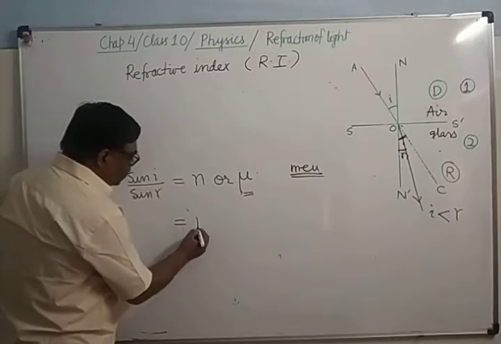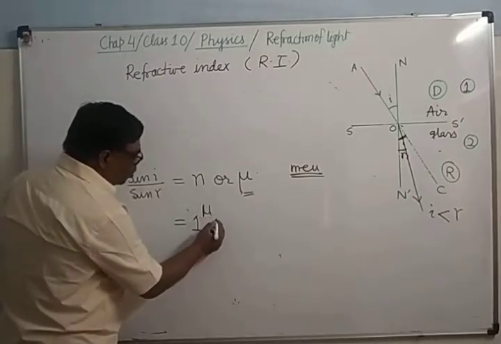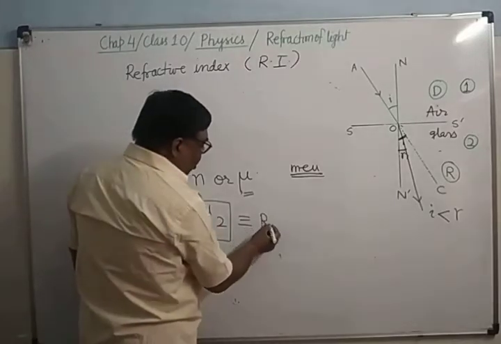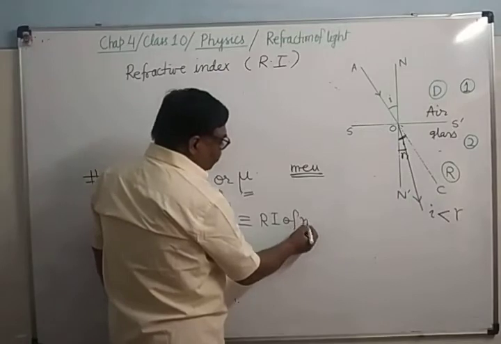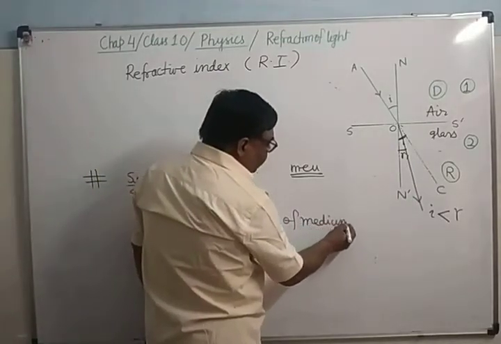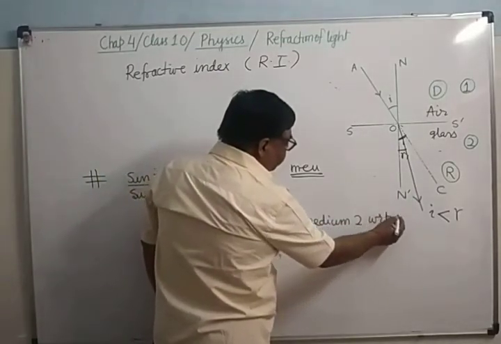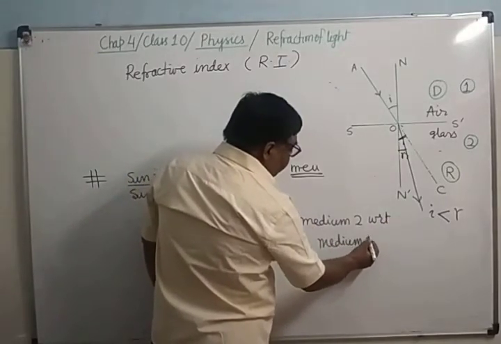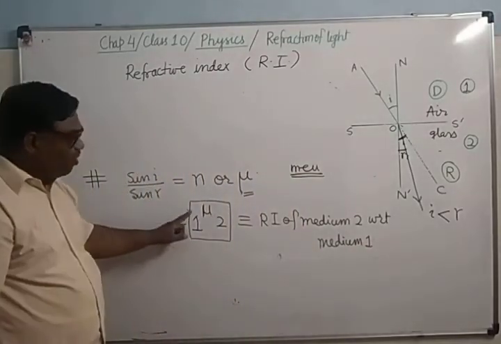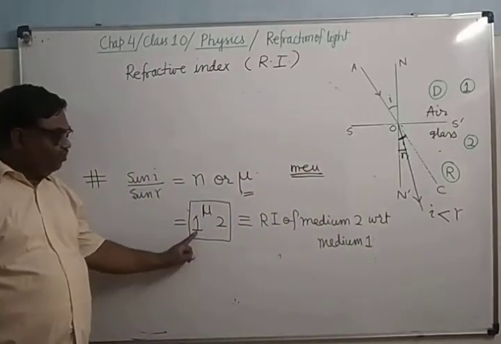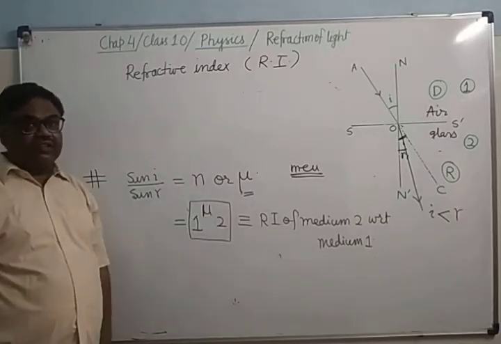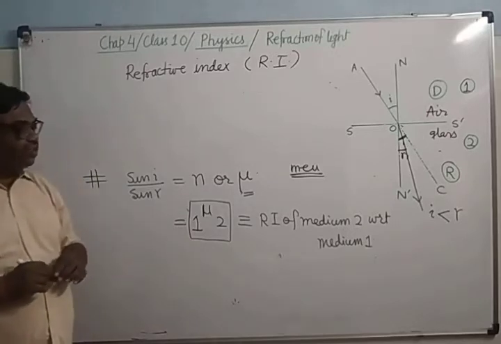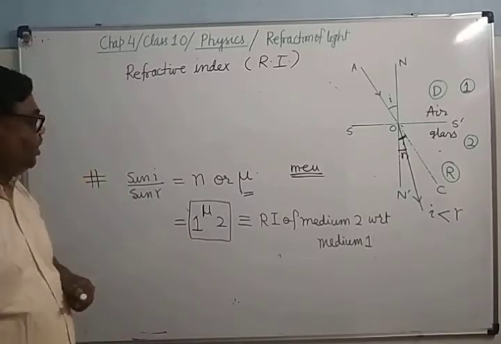How will you represent it? 1 mu 2. We will represent this thing this way. This means RI of medium 2 with respect to medium 1. From here you can see the ray is traveling from 1 to 2. The incident ray is in 1 and the refracted ray is in medium 2. So 1 mu 2 is known as the refractive index of medium 2 with respect to medium 1.